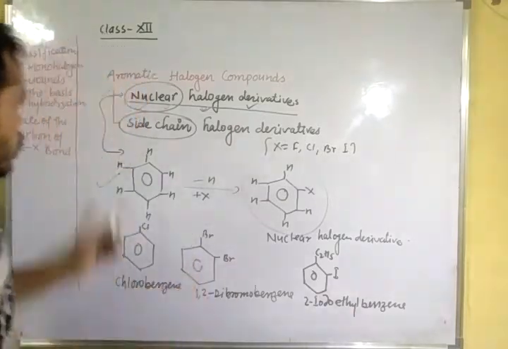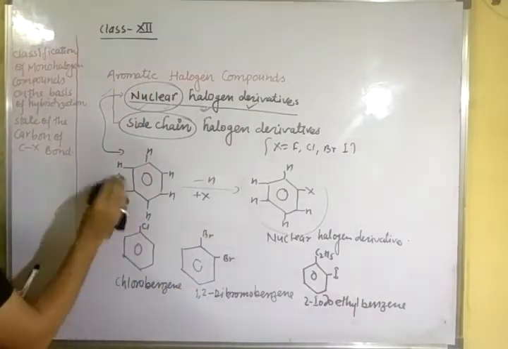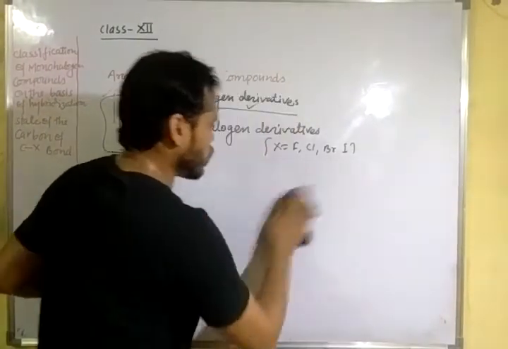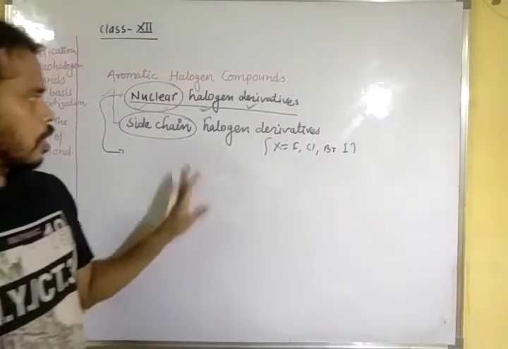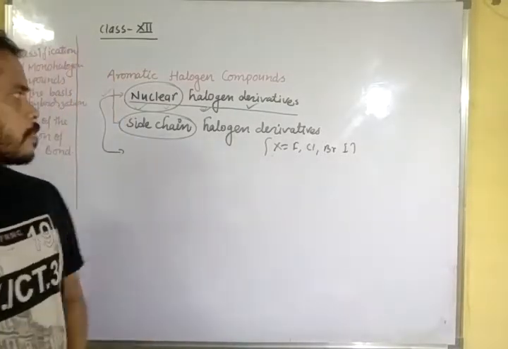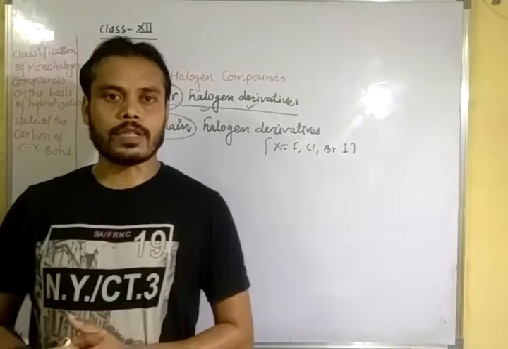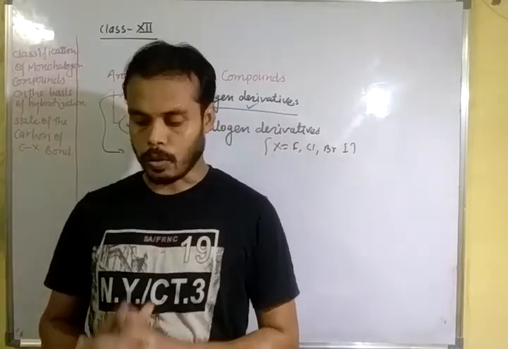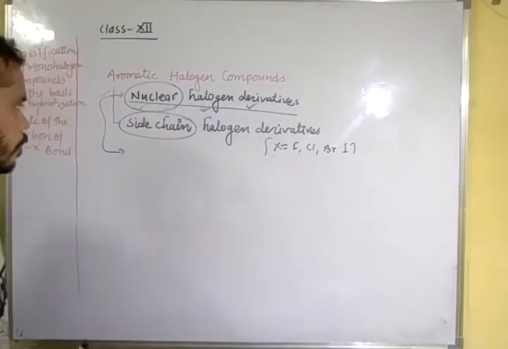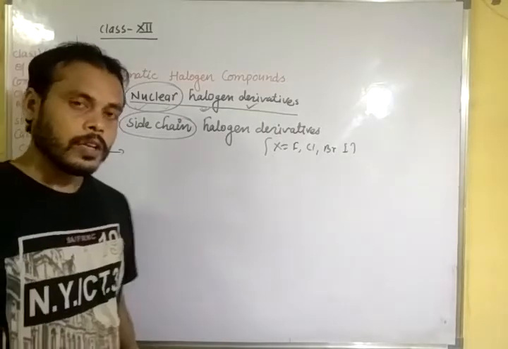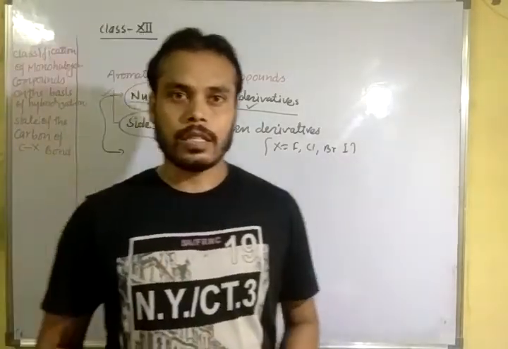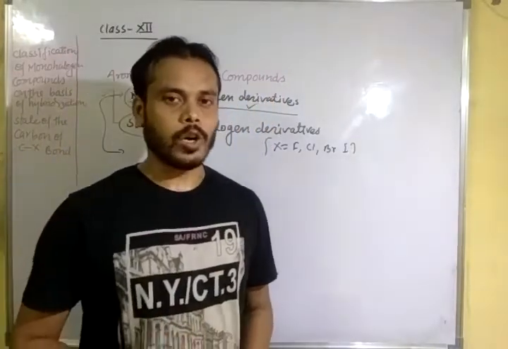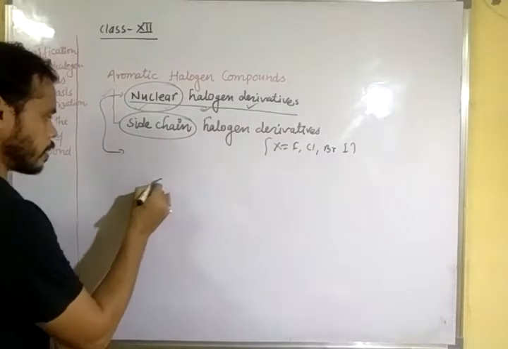Next one is side chain halogen derivatives. In these halogen derivatives, the halogen atom is attached to the carbon atom next to the benzene ring. Next to the benzene ring means there should be at least one methyl group or alkyl group attached to the benzene ring as a side chain, like this.